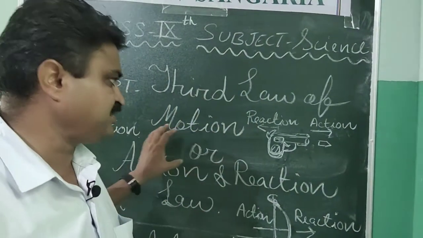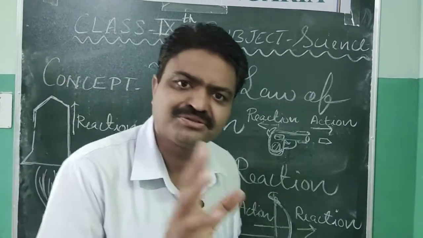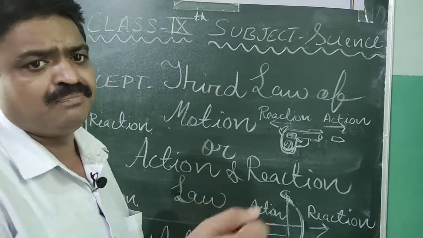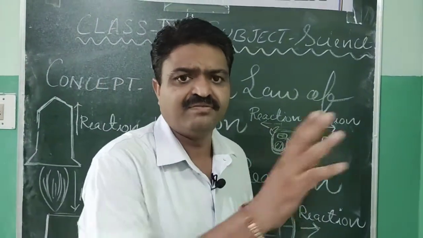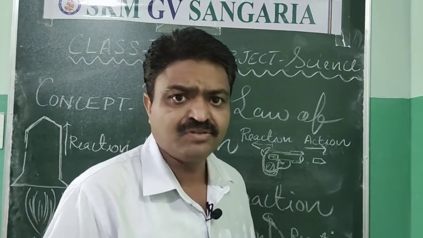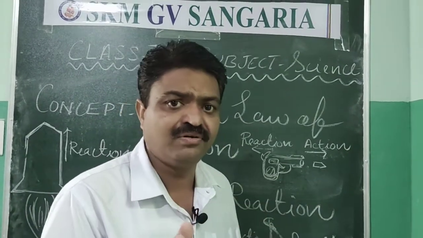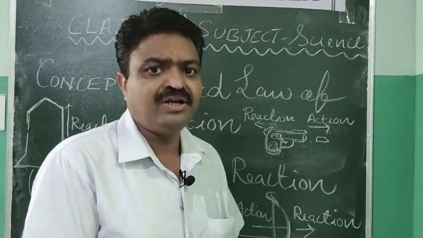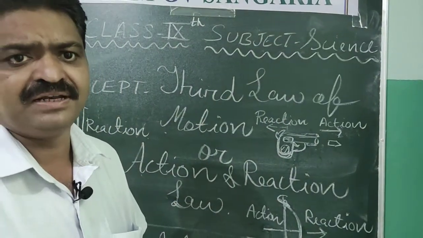So this law we also have in society, action and reaction. Like if we do bullying with someone, then that person will also do bullying with us. So this law we also follow in our daily life, in our society. So it is about the action and reaction law.